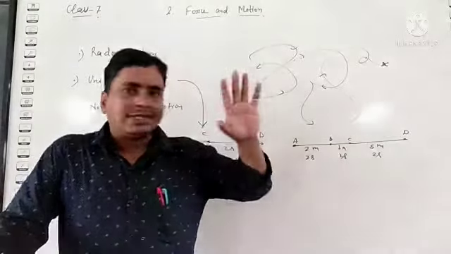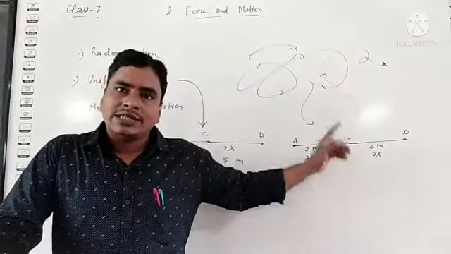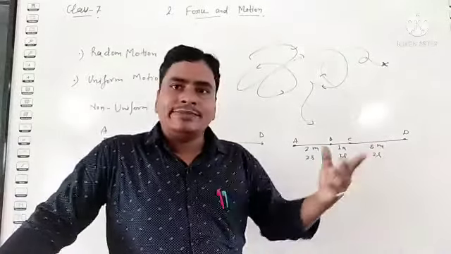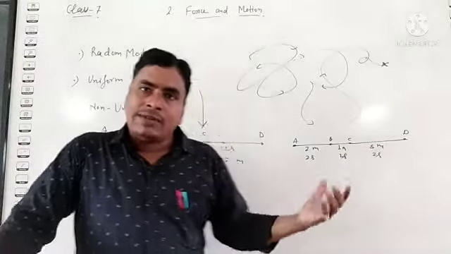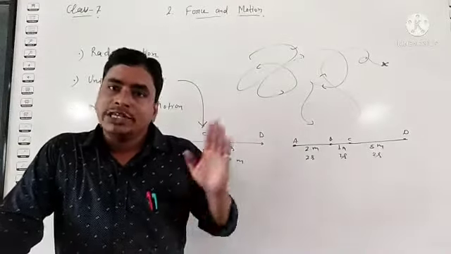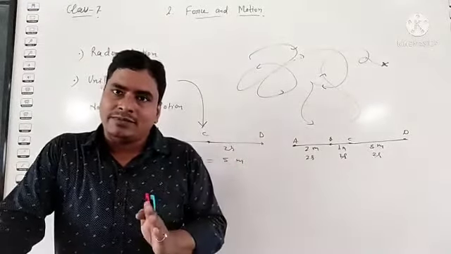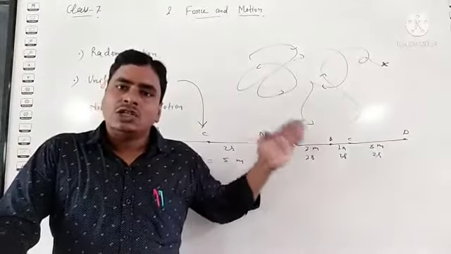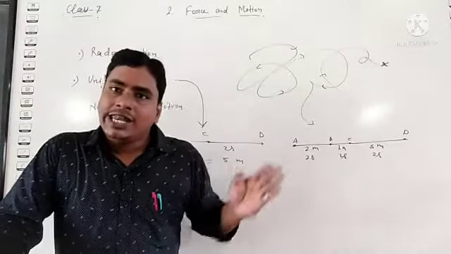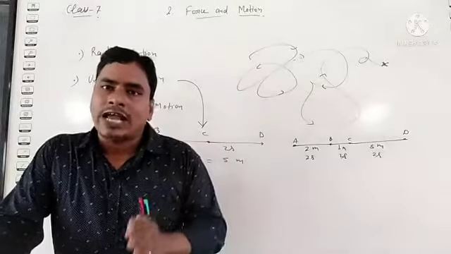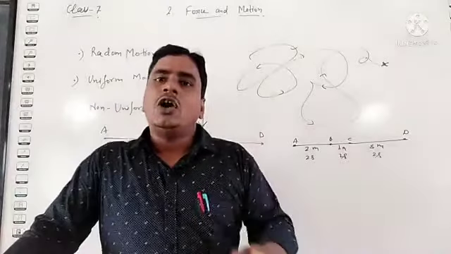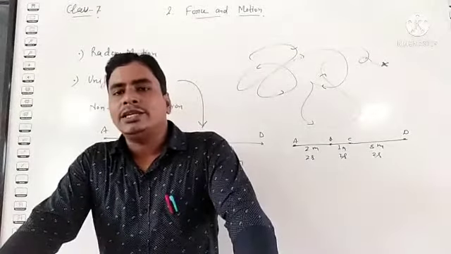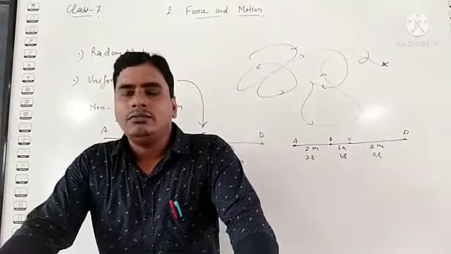Here B to C distance is 1 meter, the body covers this distance in 2 seconds. Here distance C to D is maximum, 5 meter, covered by the body in 2 seconds also. It means distances are not the same, continuously changing, but time is constant. So when a body covers unequal distances in equal intervals of time, the body is said to have non-uniform motion, or to be describing non-uniform motion.